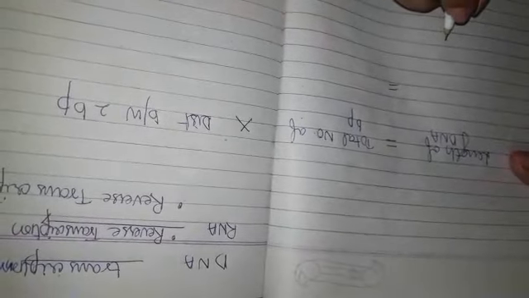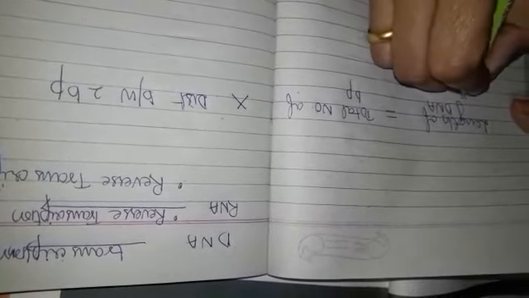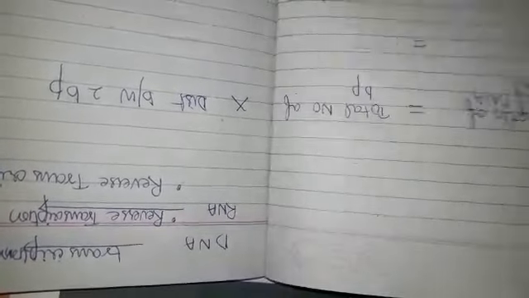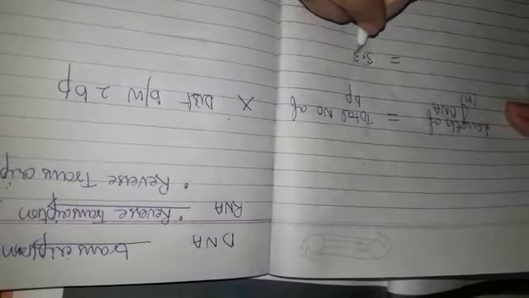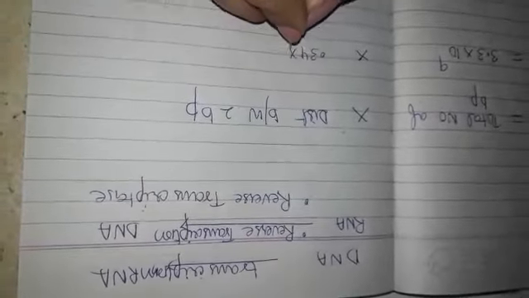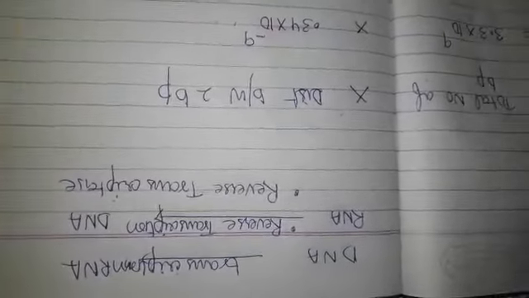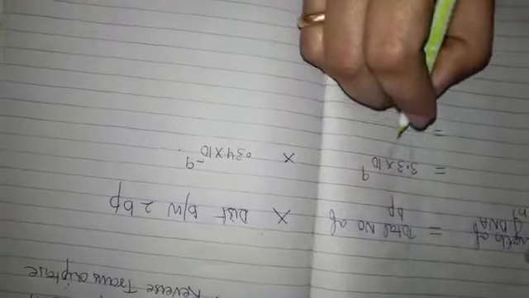Now say if we want to know the total length of DNA, that is haploid set of human DNA, then we know the total number of base pairs is 3.3 into 10 raised to power 9. That is the total number of base pairs. So what is the distance between two base pairs? It is equal to 0.34 into 10 raised to power minus 9 meter. So if we multiply this, what will be the total number? It will be around